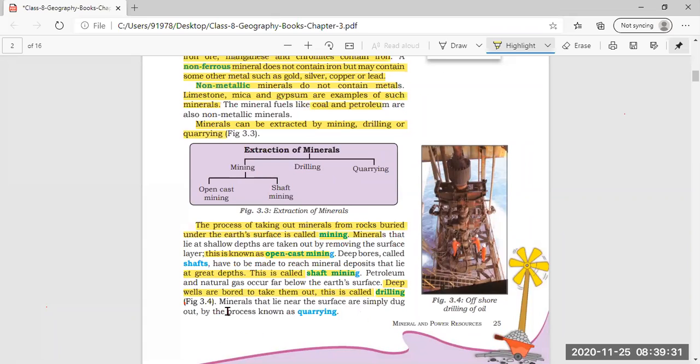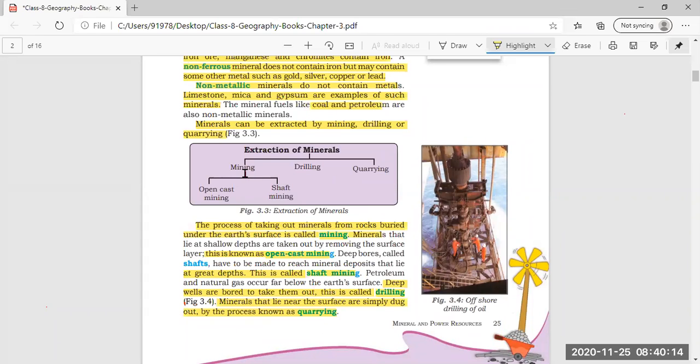And now another process: minerals that lie near the surface are simply dug out by the process known as quarrying. Now what is quarrying? Quarrying is when minerals lie near the surface and are simply dug out. For this we need not go deep inside the earth, we need not dig deep bores, deep holes inside the earth, but they just lie near the surface. By simply digging out, we can find these types of minerals. This method is called quarrying.